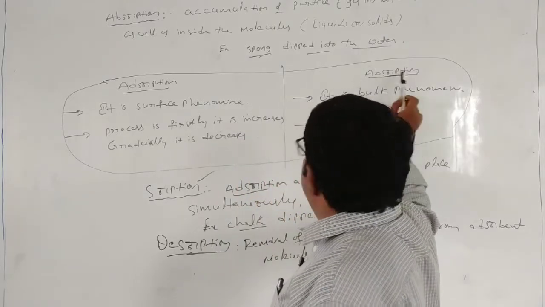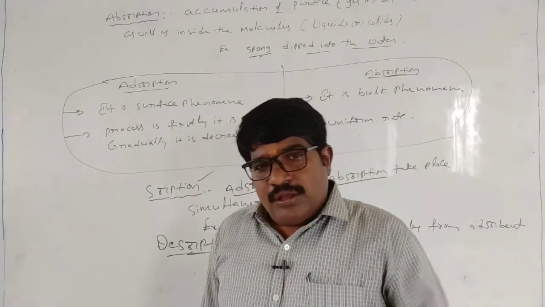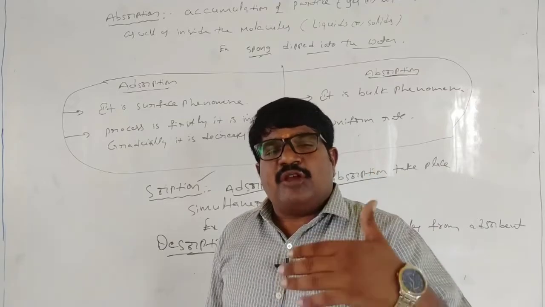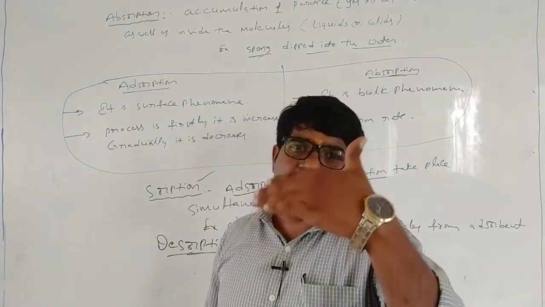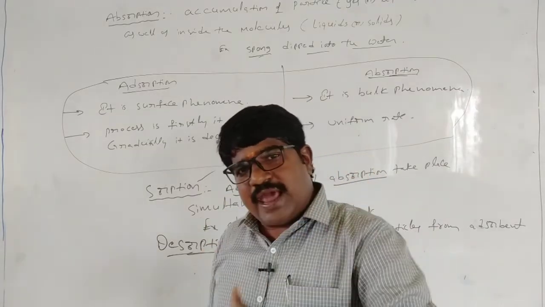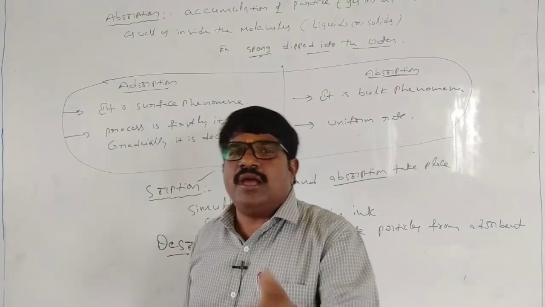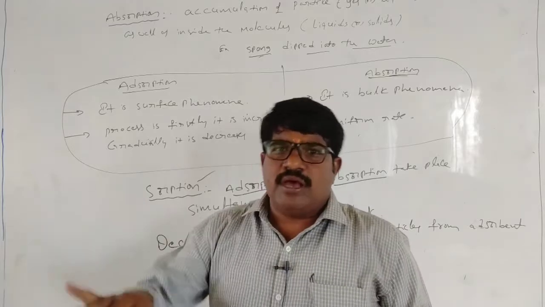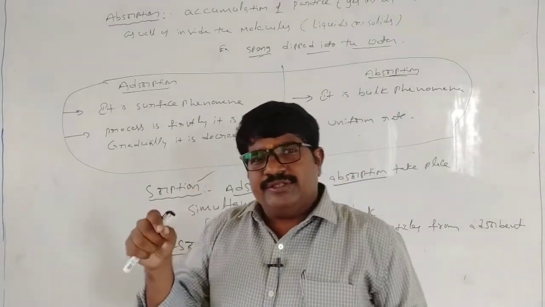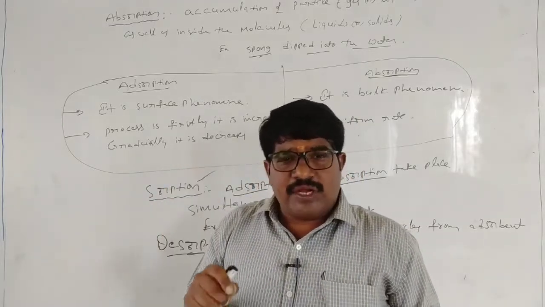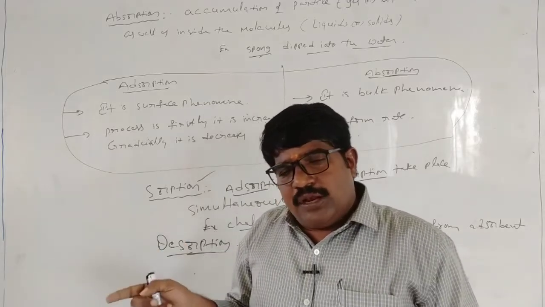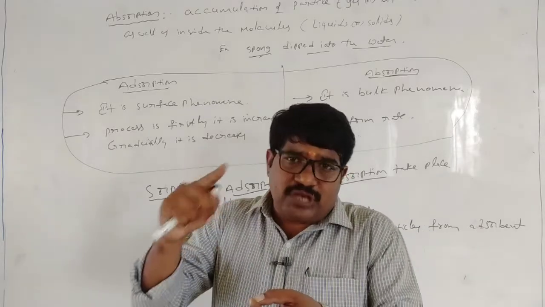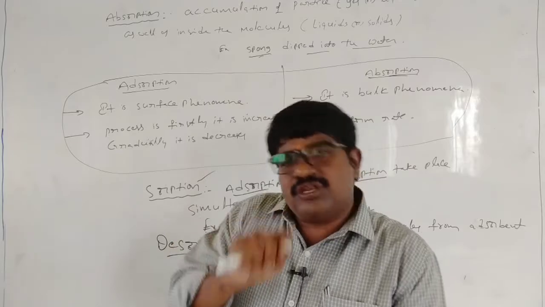Next, absorption. Absorption means the process where accumulation takes place at the surface as well as inside the solids or liquids, mostly solids. For example, when chalk is dipped in water, the water molecules accumulate on the surface of the chalk as well as inside the chalk.